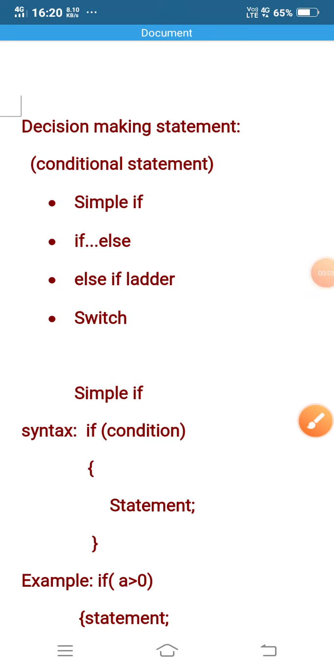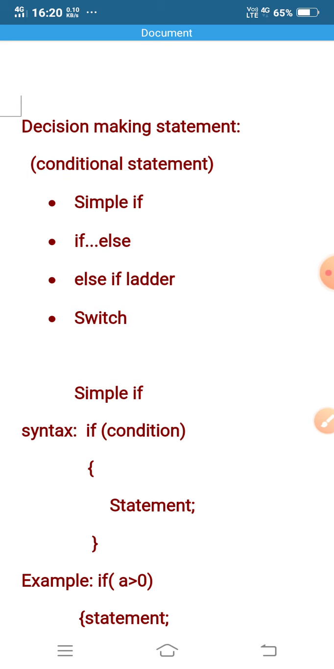Hello everyone. So today I am going to discuss decision making statements in C++. Today I will discuss in theory and practical also. So, decision making statement.